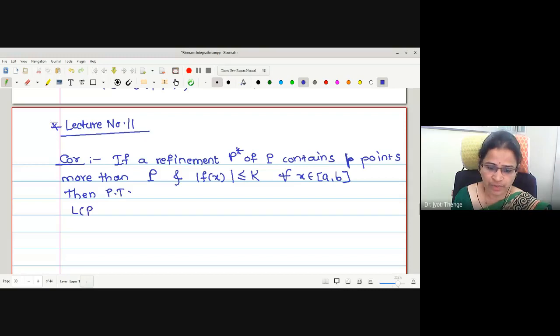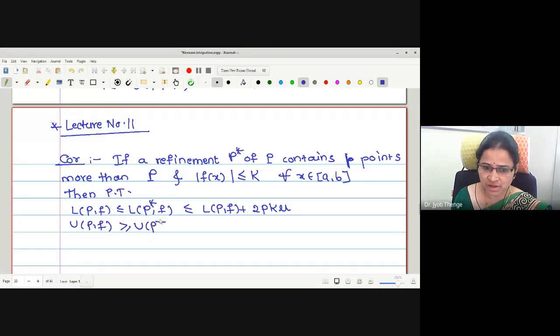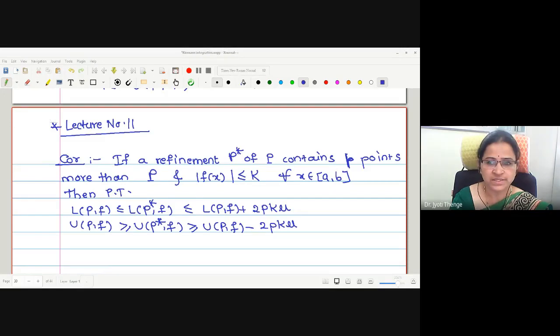L(P, f) is less than or equal to L(P*, f), which is again less than or equal to L(P, f) plus 2pkμ. Similarly, U(P, f) is greater than or equal to U(P*, f), which is greater than or equal to U(P, f) minus 2pkμ.